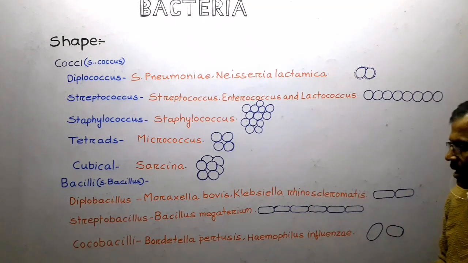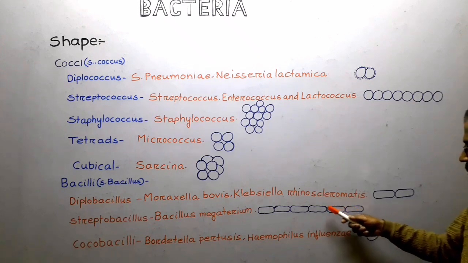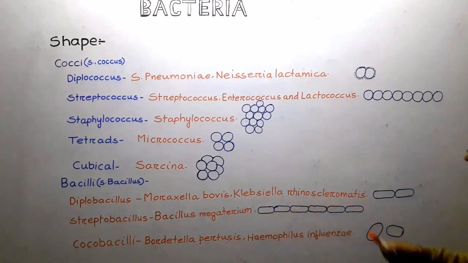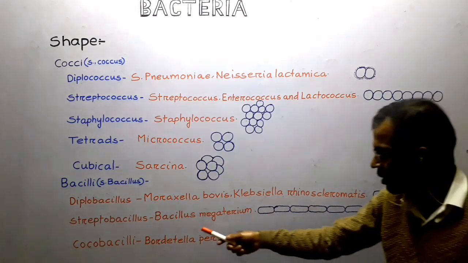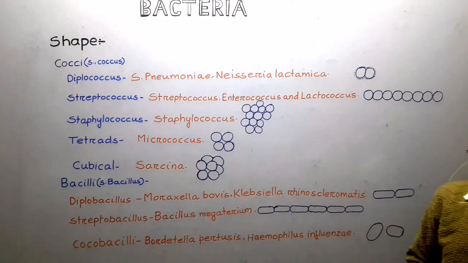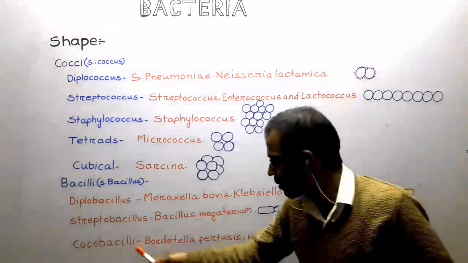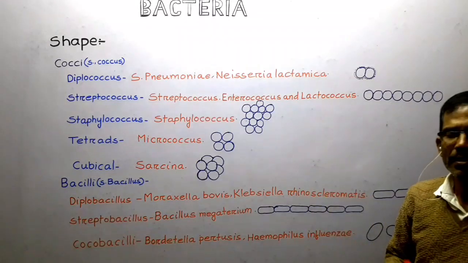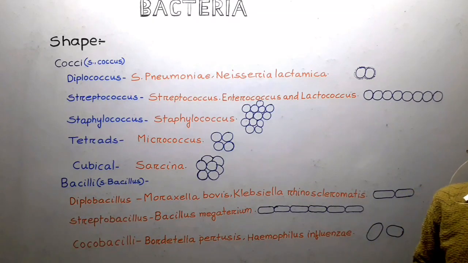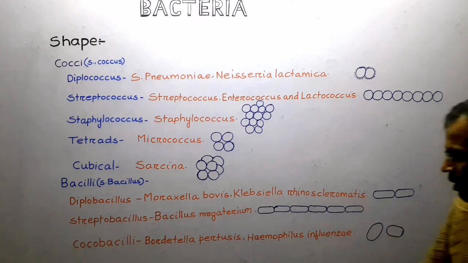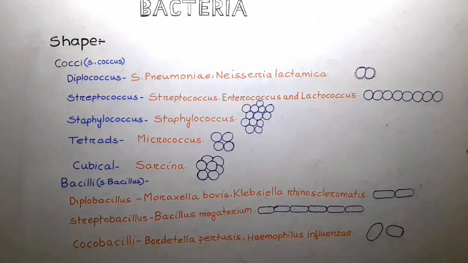Next arrangement is Streptobacillus. In this arrangement, the rod-shaped bacterial cells are arranged in the form of a chain. Example is Bacillus megaterium. Another type of shape is coccobacilli. Coccobacilli means the bacterial cells are intermediate between cocci and bacilli. Examples are Bordetella pertussis and Haemophilus influenzae.